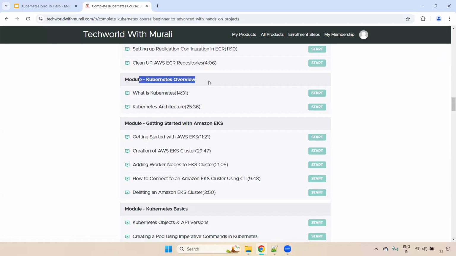Next one. Here, coming to the Kubernetes part. First, you have to understand what Kubernetes is, what the advantages of using Kubernetes are, and where exactly we will use Kubernetes. I have also discussed the Kubernetes architecture, master and slave nodes, what components are available, and what each component does. Once you've done this Kubernetes overview, you will get to know that Kubernetes will do this task. Understand that?